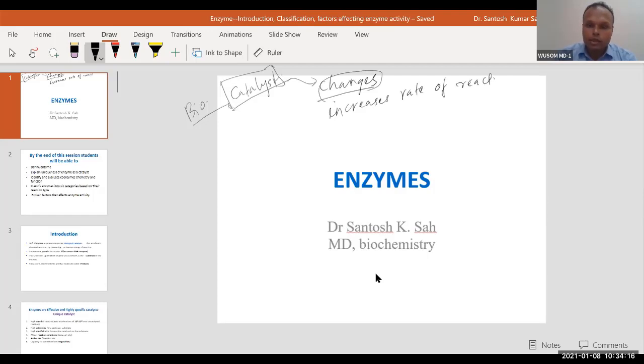And that's what it does. It is not part of the reaction. Any catalyst, you must have studied in chemistry, is not part of a reactant or product. It actually increases the rate of reaction between reactants yielding product. So this is an enzyme, you all know.